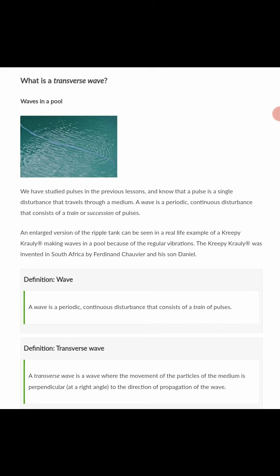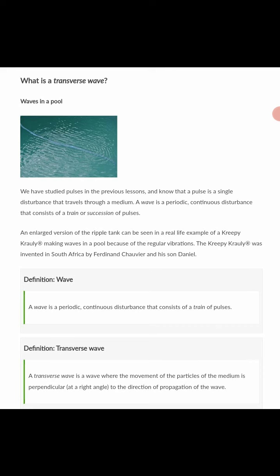Perpendicular, we all know, simply means at right angles. That means the direction of the wave is at right angles to the direction of the medium.